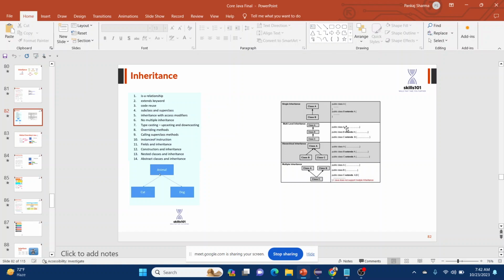The third is hierarchical inheritance. A class has two children, right? So class B and class C: class B extends class A, and class C extends class A. So B and C are both extending the A class, where they both have their own properties, but they also have the similar properties of A. That's how hierarchical inheritance works. And the fourth is multiple inheritance, but Java does not support multiple inheritance.